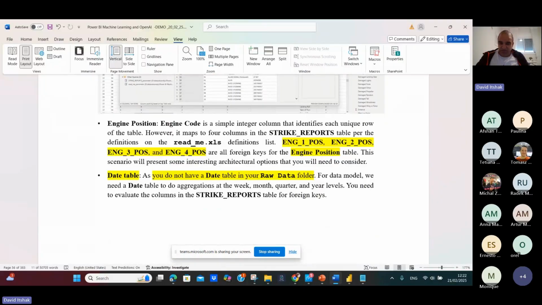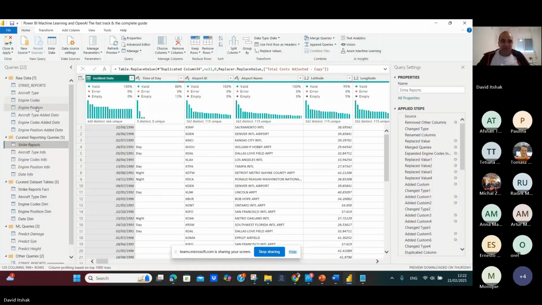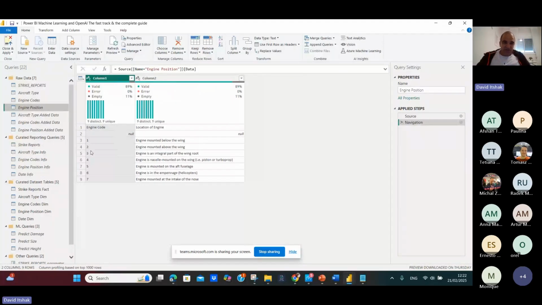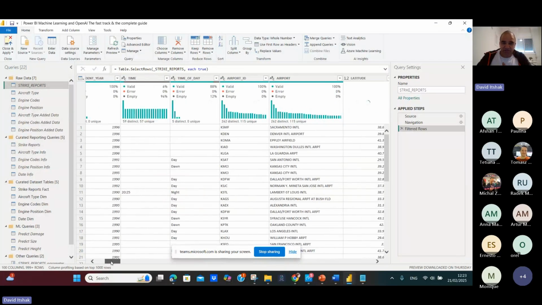Engine position column. If you look at the engine position, you have the engine position here, where the position is located. But if you go to strike report, you can see that you have 4 columns of engine positions.